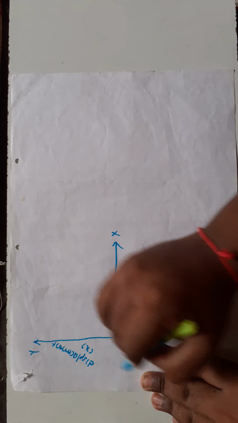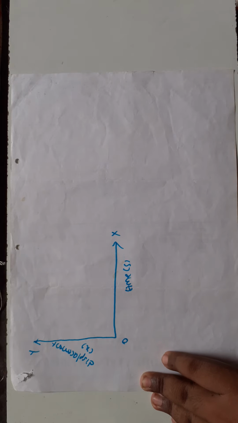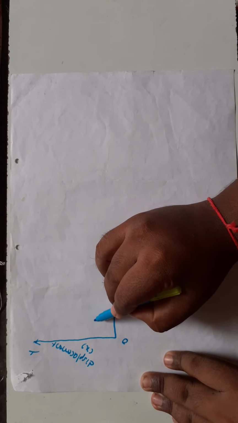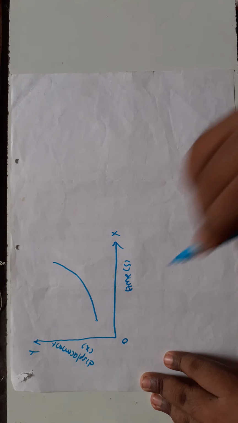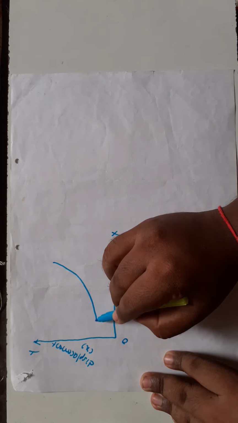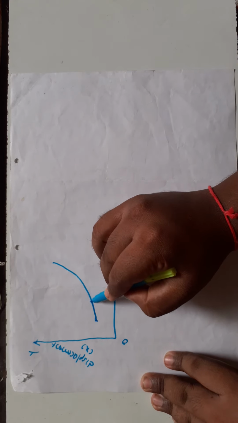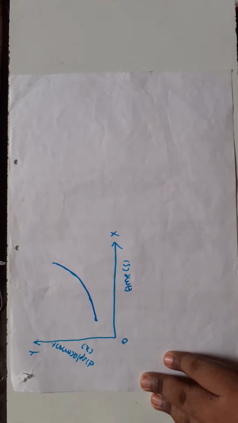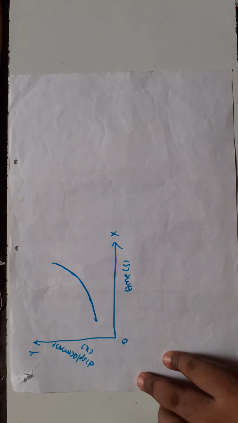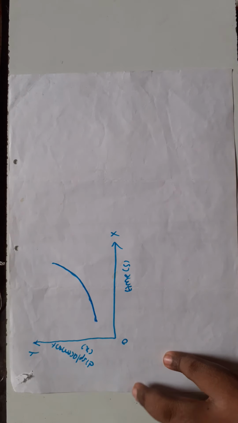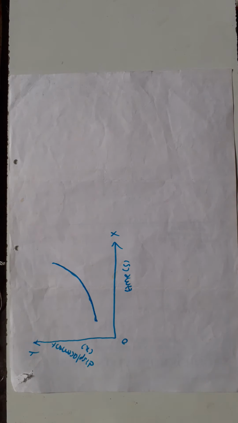Here the graph is like this. From the graph we understand velocity gradually increases, but the last graph has constant velocity. If the velocity of the object is constant, then acceleration value is 0. Here velocity gradually increases. So here we are going to find the acceleration value.